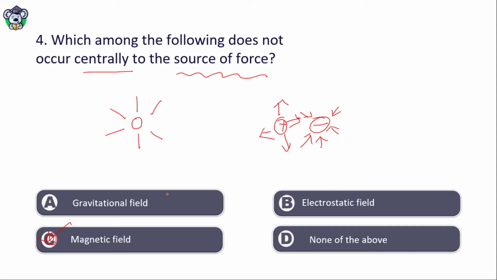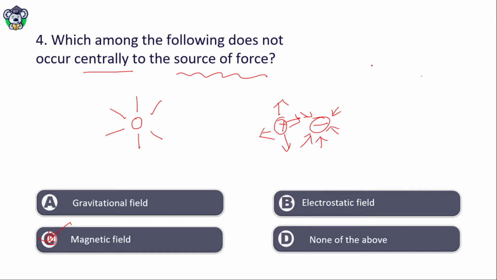But you don't find a magnet with north pole alone or south pole alone. They are always together, so you cannot separate them. So this is not central.